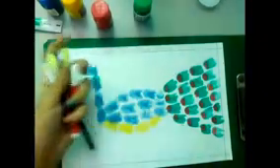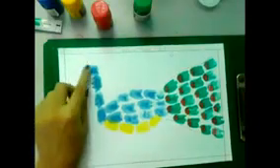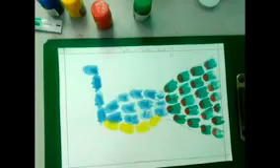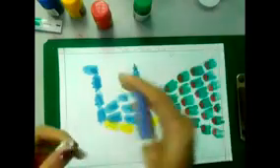Now with the help of the sketch pen, we will draw the comb, beak, eye and the legs of the peacock. Okay. So first we will draw the comb, and for that I am going to use blue color sketch pen.